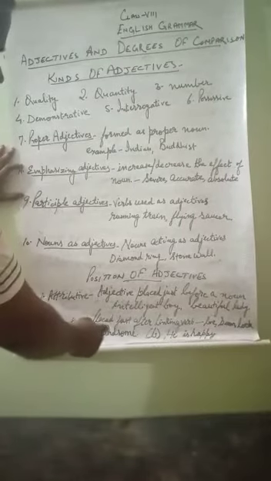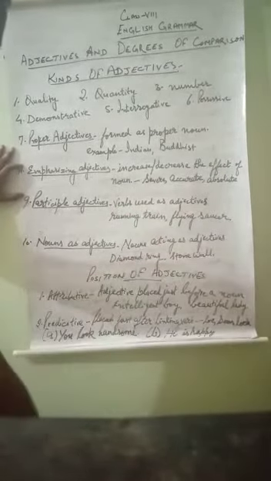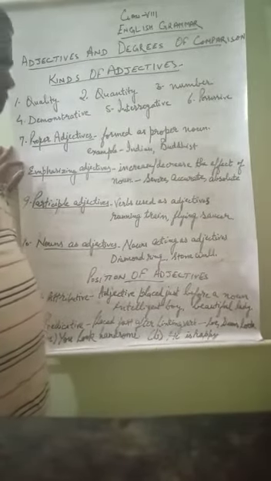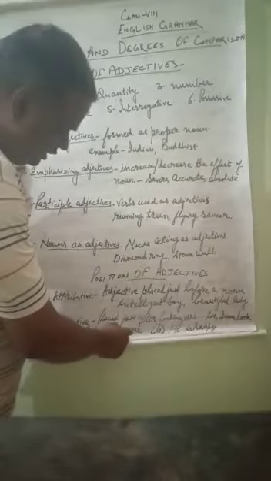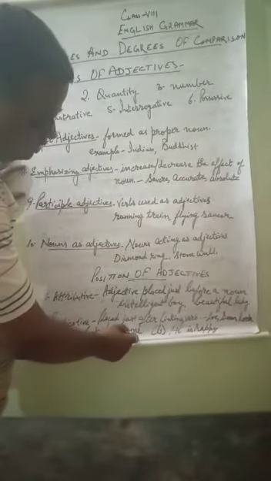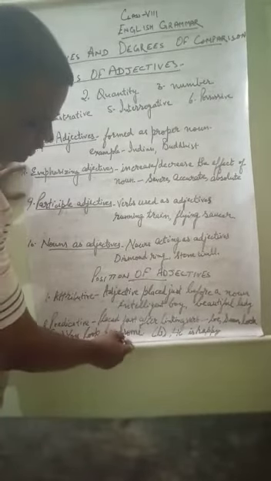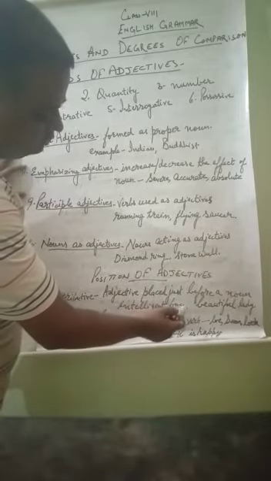And the predicative is when the adjective is placed after a noun. Suppose I say you look handsome. Here handsome is the word which has come for you, and because handsome is an adjective and has come after the noun, it will be predicative. Handsome has not come before the noun, it has come after it. And where the adjective comes before the noun, it will be attributive.